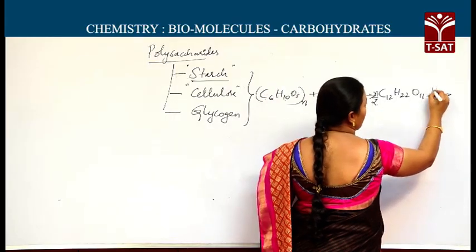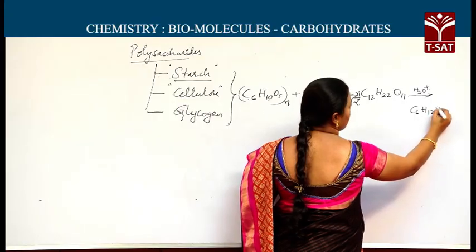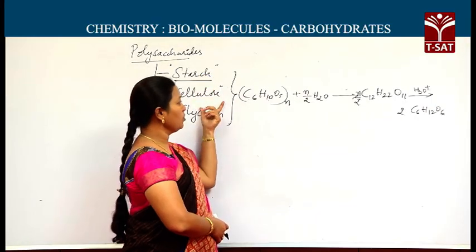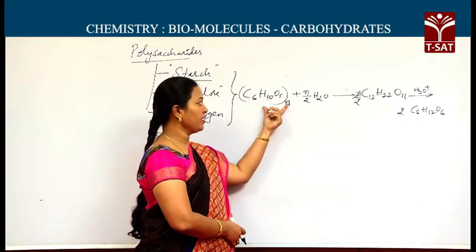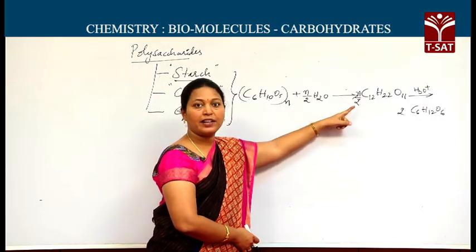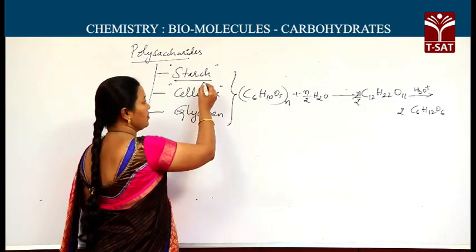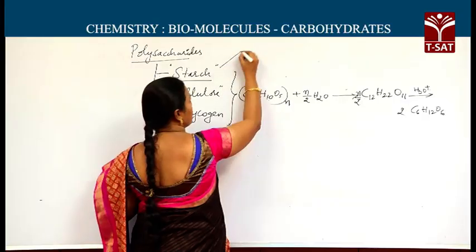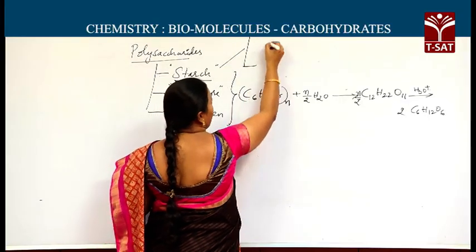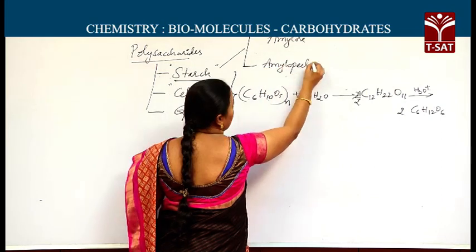So on hydrolysis we will get monomeric units. Whether it is starch or cellulose, (C6H10O5)n on hydrolysis gives disaccharides, further hydrolyzed to get monosaccharides. The important aspect here: starch in turn contains two parts, amylose and amylopectin.